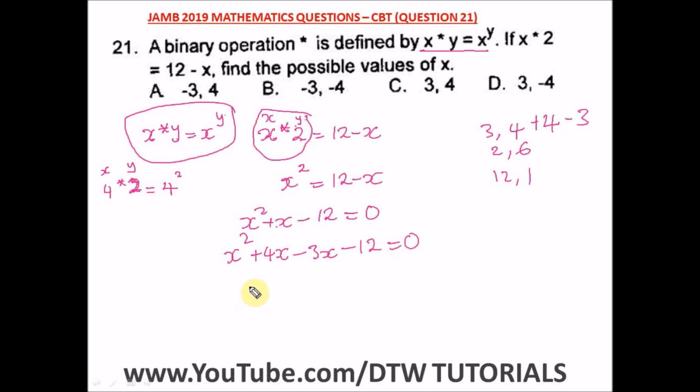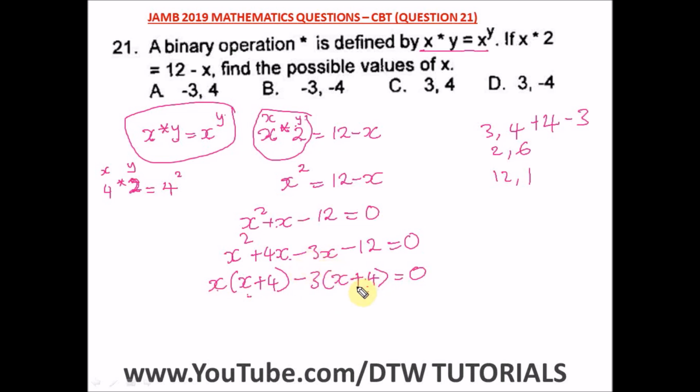Okay, so from here, let us bring out what's common. We have x common from this and this, so we have x bracket x plus 4. Minus what's common to here and here, we have a 3 bracket x, and now this is going to change to a positive sign, plus 4. 3 in 12 will go 4 times. Then close the bracket, equal to 0. We have to have a like term here, so we pick out x and minus 3.